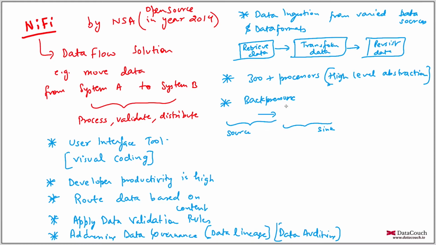Now, what is back pressure? Let's say NiFi has the concept of a queue, and in the queue, data is getting accumulated and the processor is taking more time to process the data. Then you can delay the acknowledgement to the source system.